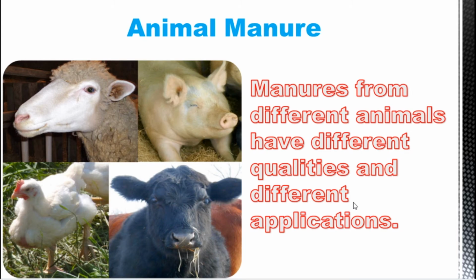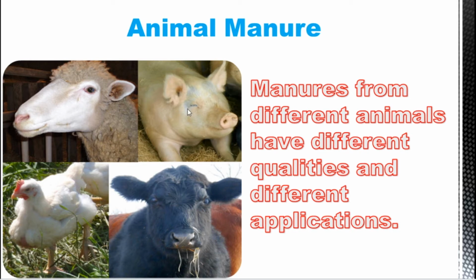Animal manures. What do you mean by animal manures? As I already told, it is animal waste. All the manures differ according to the animal. Look, there are four animals present here. The four animal wastes contain different qualities of nutrients.